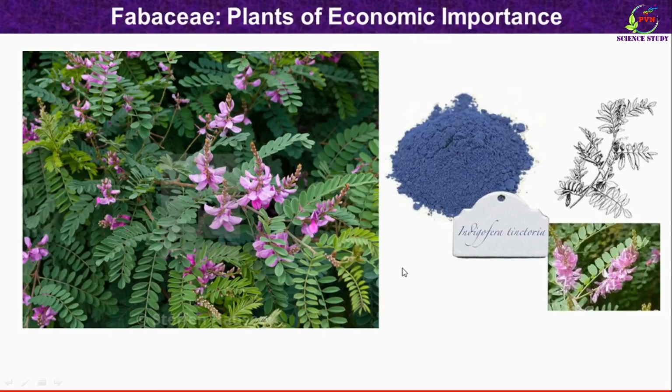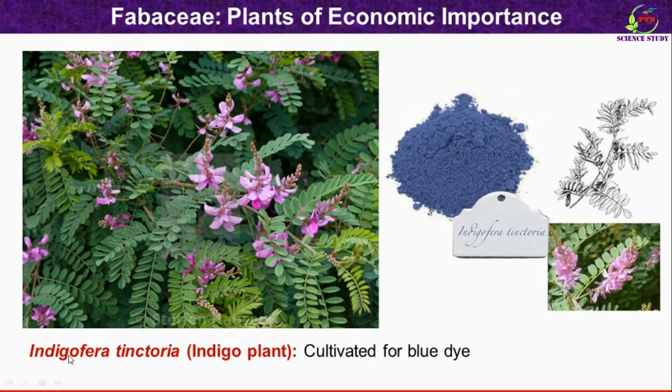Next to that is the plant which produces indigo. The name of the plant is Indigofera tinctoria. It is commonly known as the indigo plant. This is an actual photograph of the plant. These are the compound leaves. These are the blue colored flowers with a raceme type of inflorescence. The plant is cultivated to produce blue dye, that is indigo, and so the name given to the plant is Indigofera.